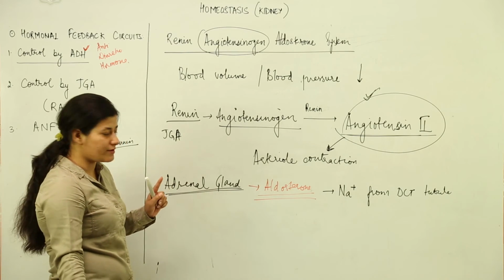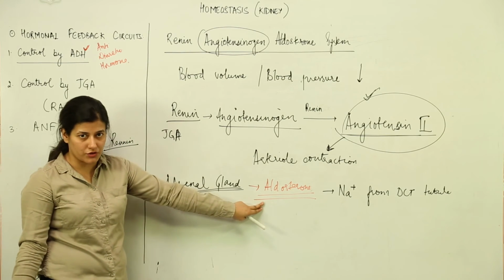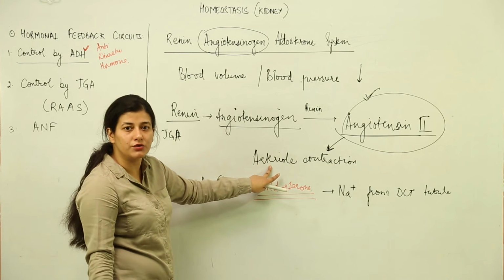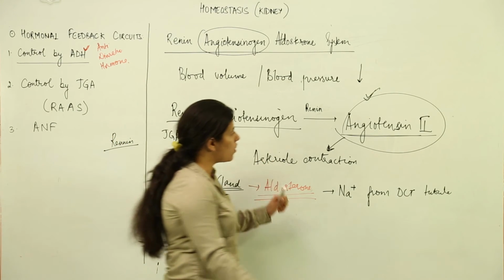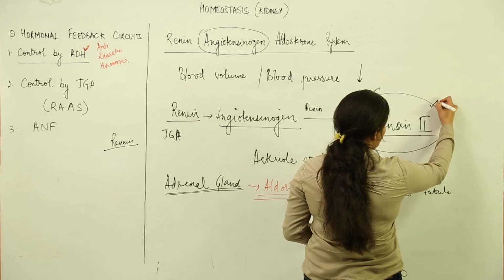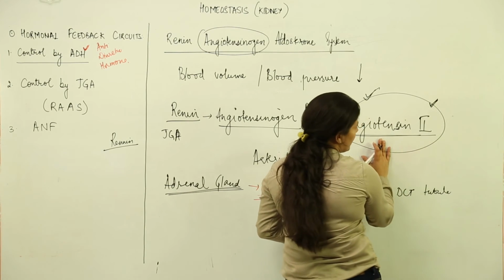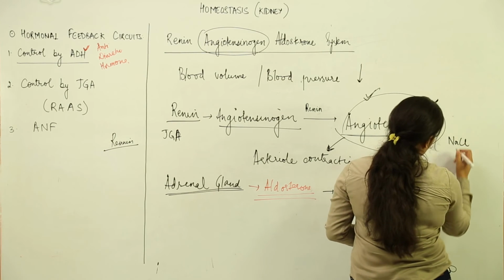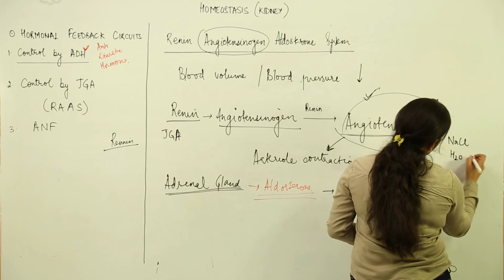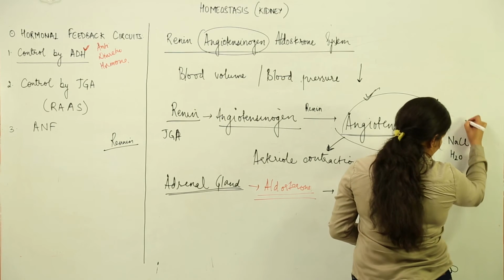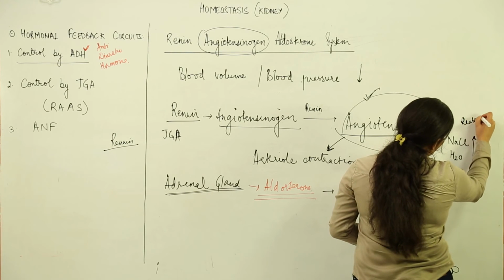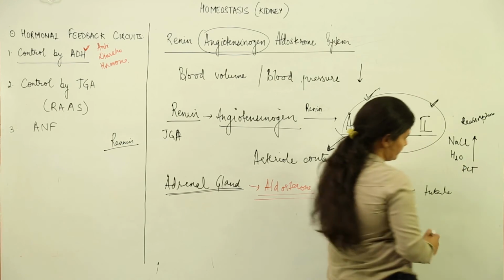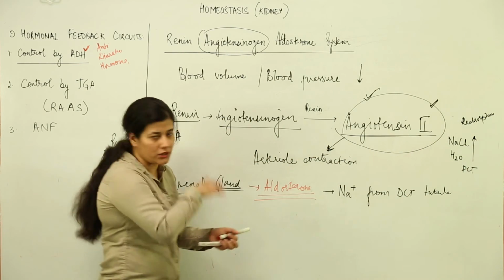Now one thing you have to remember, why this aldosterone got released from the adrenal gland is not because of the arteriolar contraction, it is because of the reabsorption brought about by angiotensin 2 of sodium chloride and water. The reabsorption increases in the PCT. Now we are going to put all the things together.